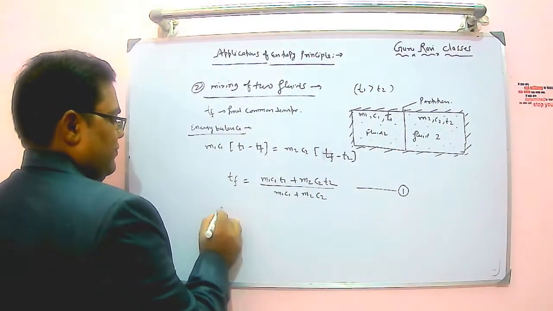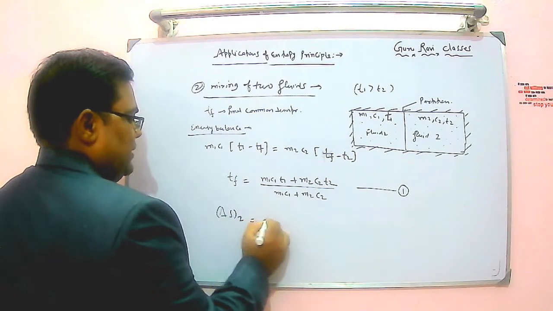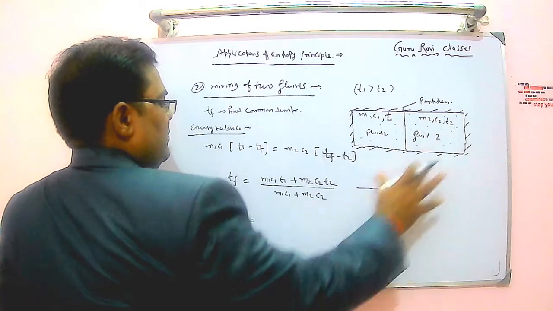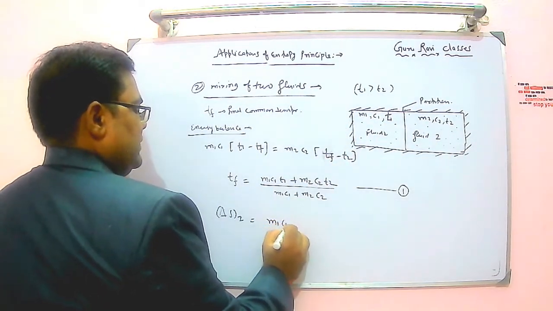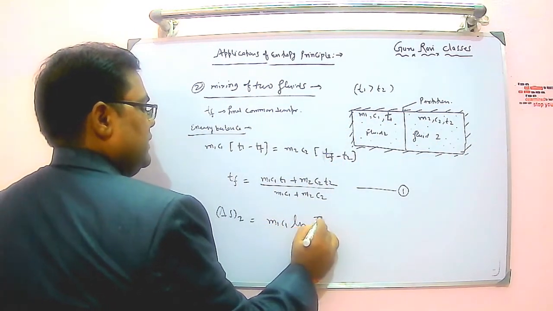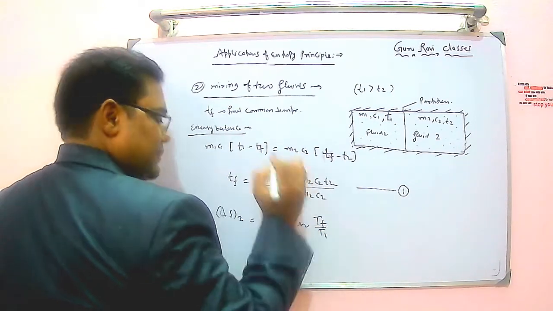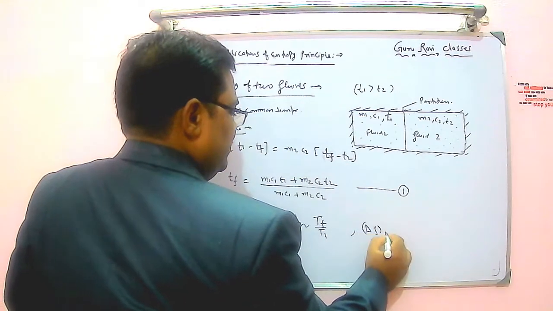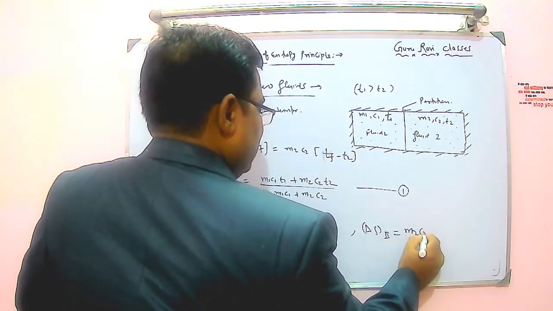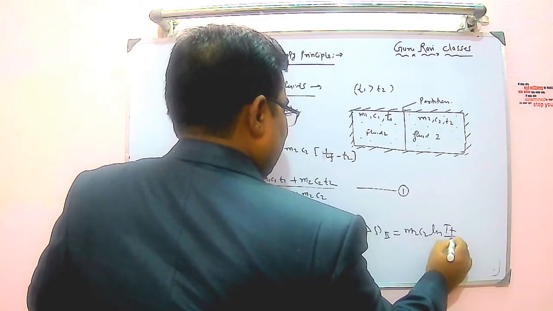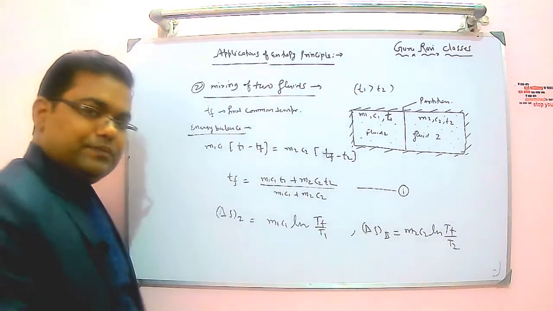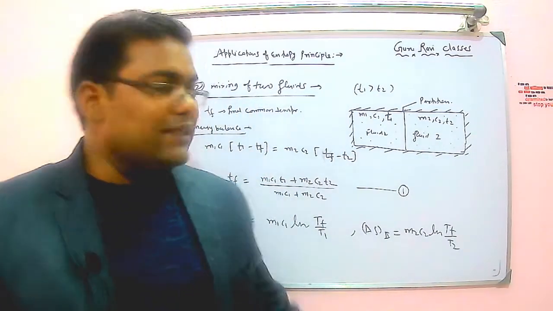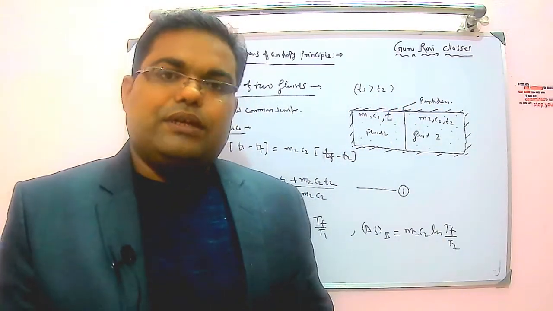Change in entropy of 1 is nothing but, let's suppose the specific heat is constant, at constant volume, so I can say M1 C1 ln of Tf divided by T1. And delta S of system 2 is nothing but M2 C2 ln of Tf by T2. So these are the parts of the system. Nothing is going out of the boundaries to the surroundings. Delta S surrounding is 0.